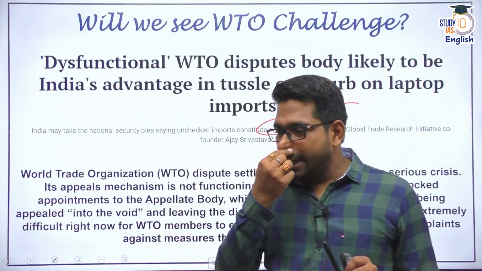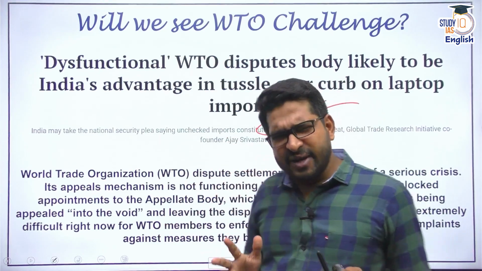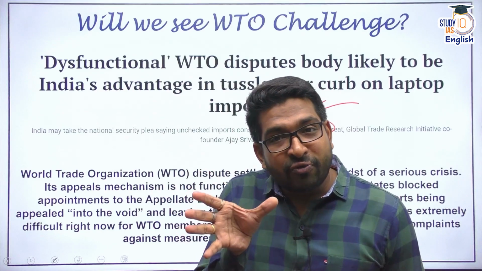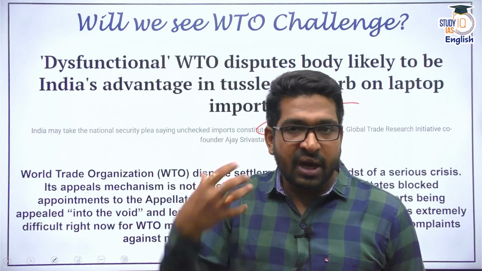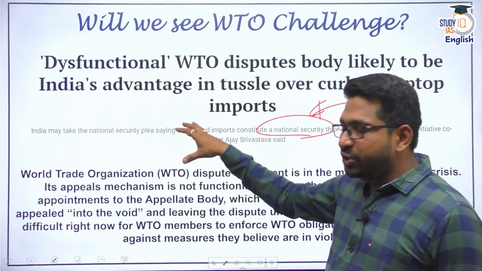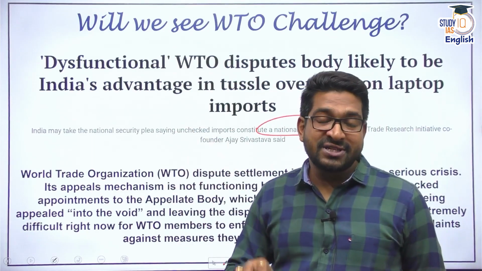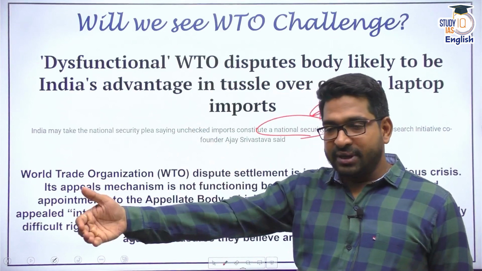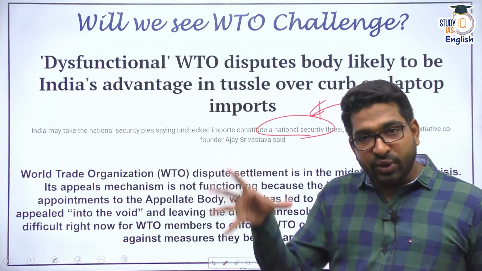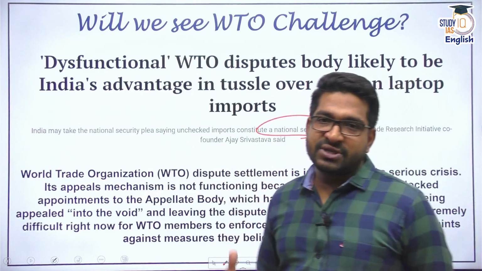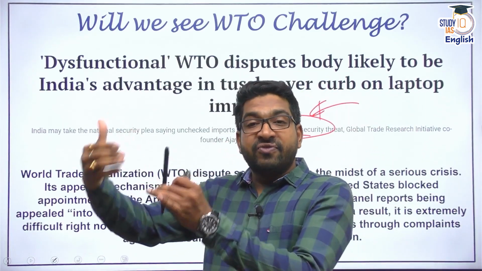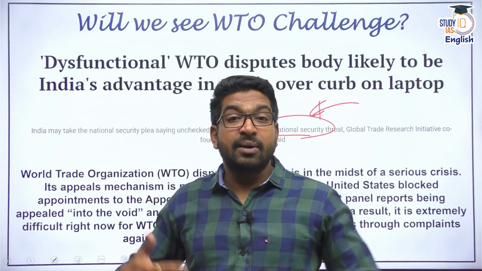You must be thinking, sir, why did we discuss this for the last 5 minutes? Because we have that window of opportunity. What we are arguing is that even if it is challenged at the WTO, the WTO appellate body has been dysfunctional since 2019, and in the near future also it would mostly be dysfunctional. And during this period, if certain restrictions have come, then our domestic industry would be able to catch up with others, and we can compete.